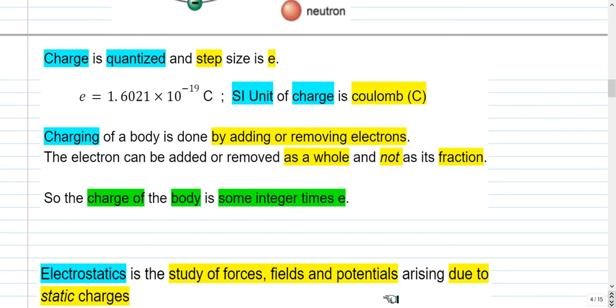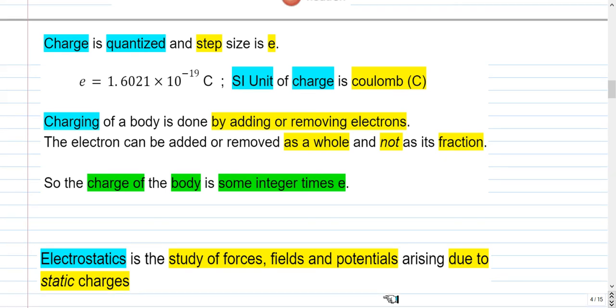Electrostatics is the study of forces, fields and potentials arising due to static charges. Static means things are not changing with time. So for a static charge, the position is not changing, so the charge is at rest. So electrostatics is the study of forces, fields and potentials due to charges at rest.